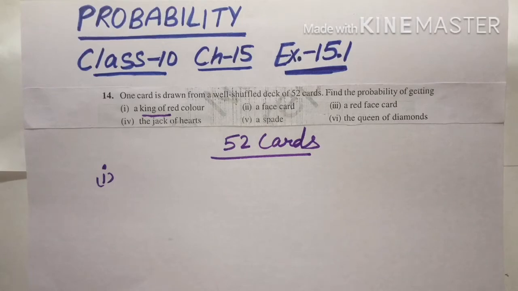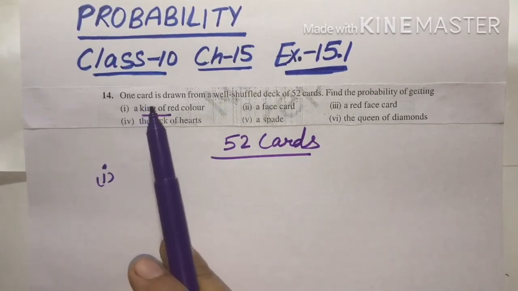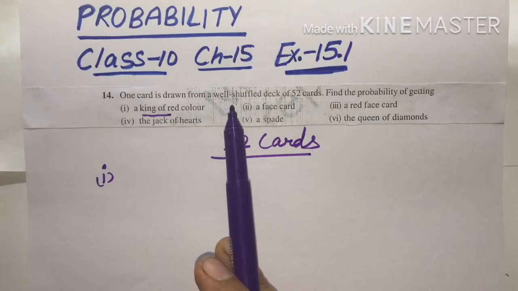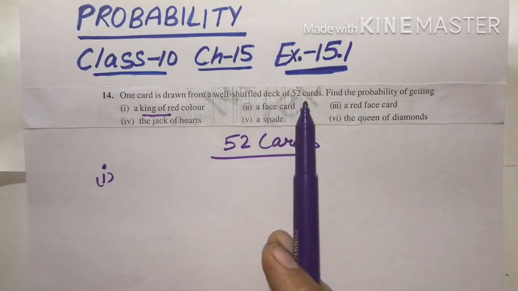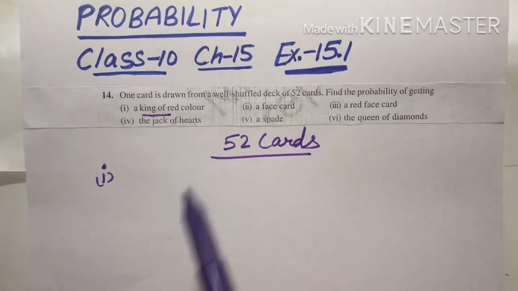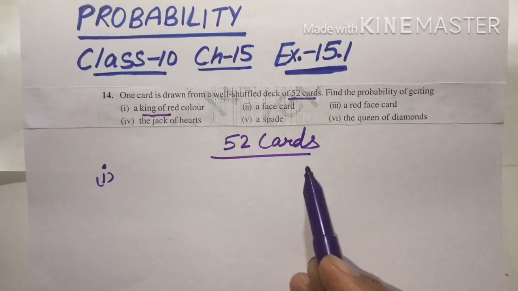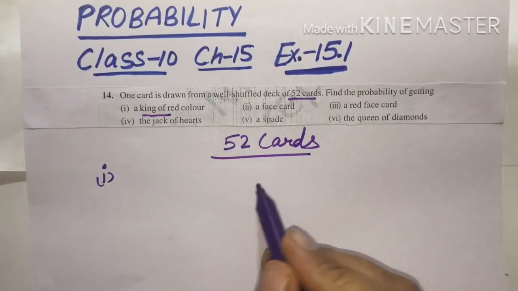Hello students, today we will do exercise 15.1, question number 14 and 15 from chapter 15, probability of class 10. So in question number 14, we will check what is given. One card is drawn from a well shuffled deck of 52 cards. Find the probability of getting 6 parts are given there. So 52 cards is the given thing, we will write 52 cards.